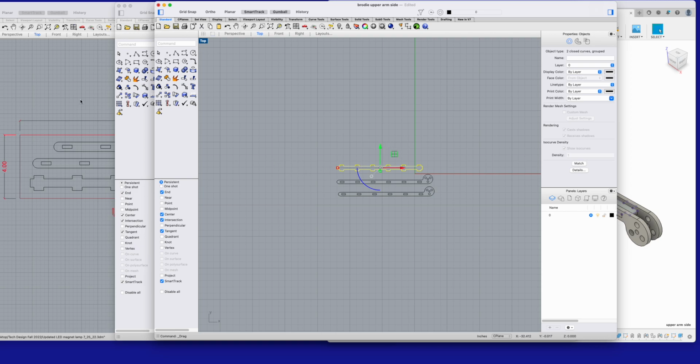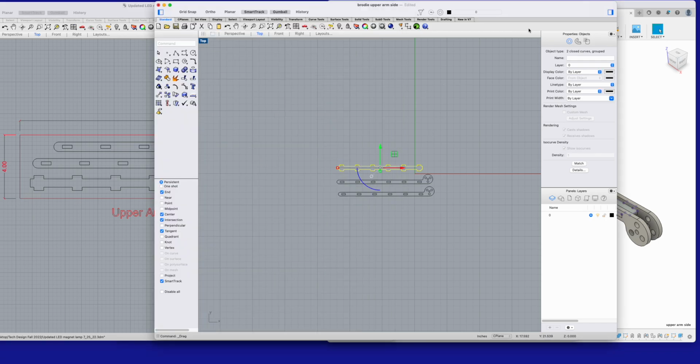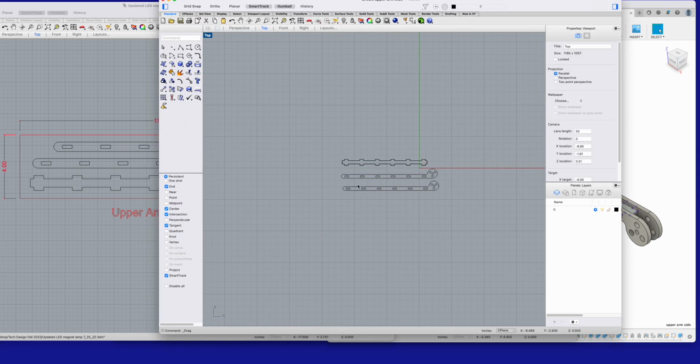Let's go back and take a look at our reference drawing. You notice we're going to cut these 3 pieces out to begin with, and we need a piece of plywood that's 17 1/4 by 4 inches wide. So we'll go back into our Rhino drawing and draw a rectangle the size of the sheet of plywood that we're going to cut these parts from. We come up to the rectangle, which is right up here, and click on it. Here's one thing you need to be aware of: Rhino is not a solid modeling software like Fusion 360.